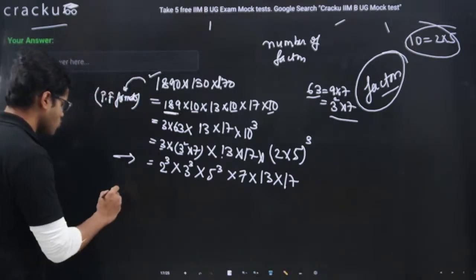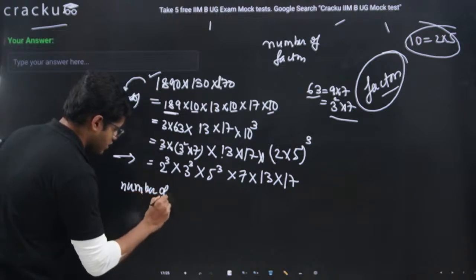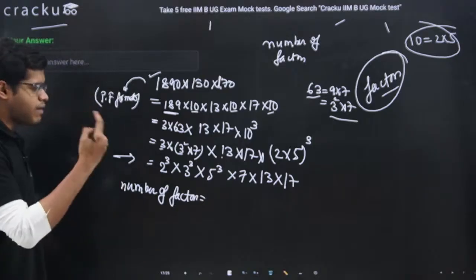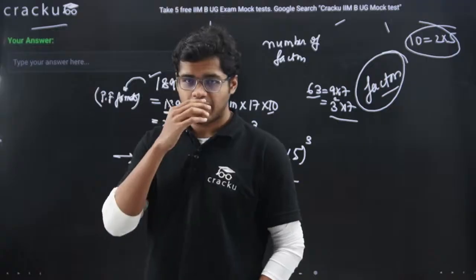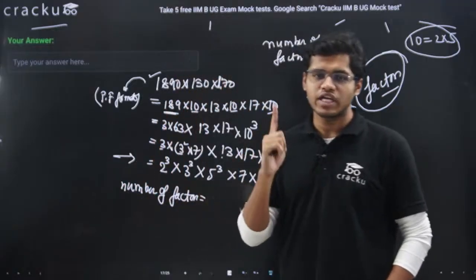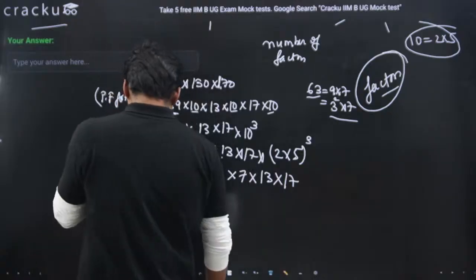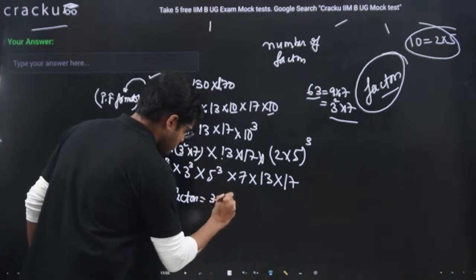So what is the formula for the number of factors? The formula for the number of factors, what was it, guys? It was nothing but whatever the powers of the prime factors we are having, add 1 to each and every power and multiply all of them. Now power of 2 is 3, so it is 3 plus 1.